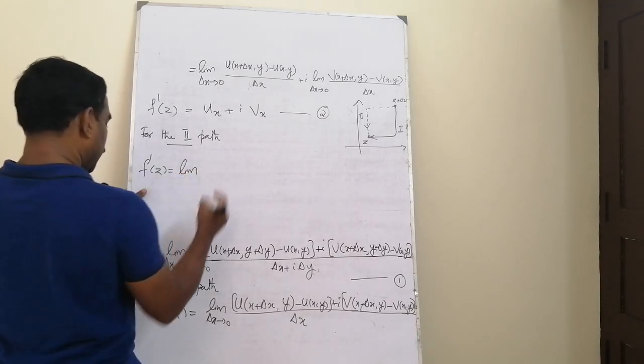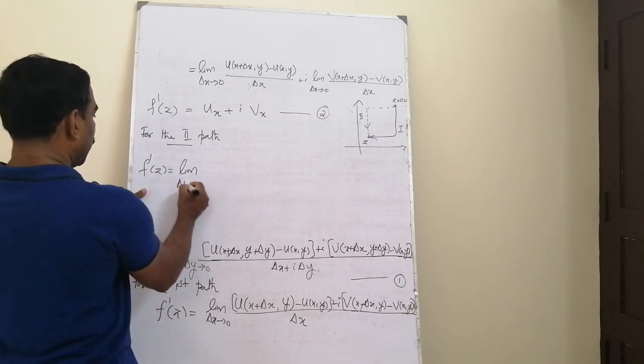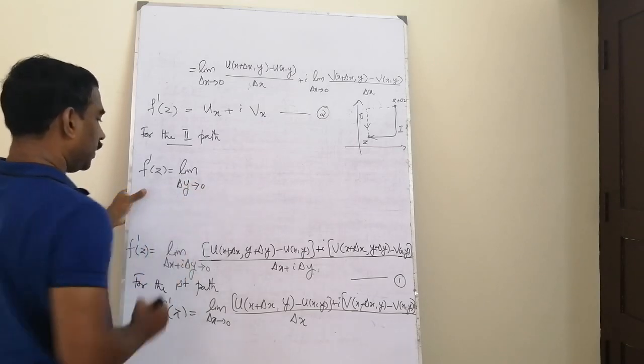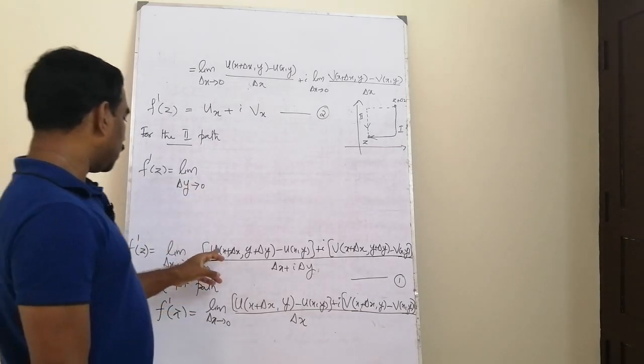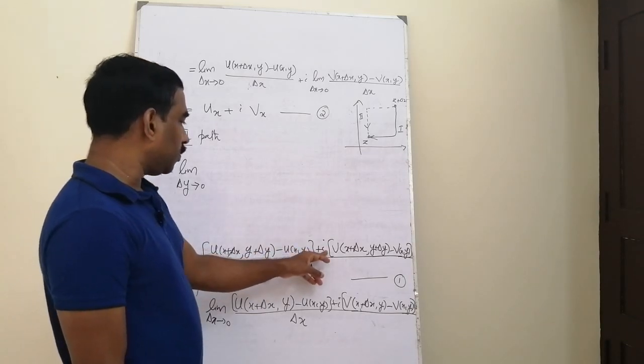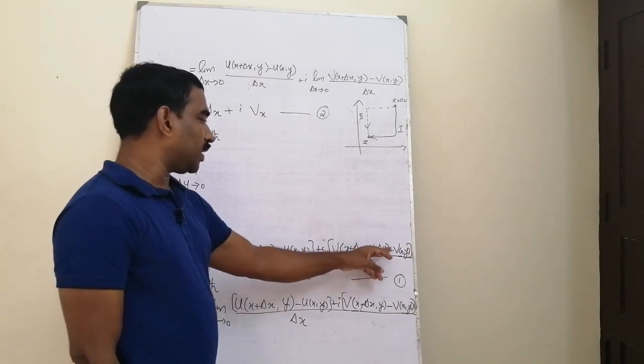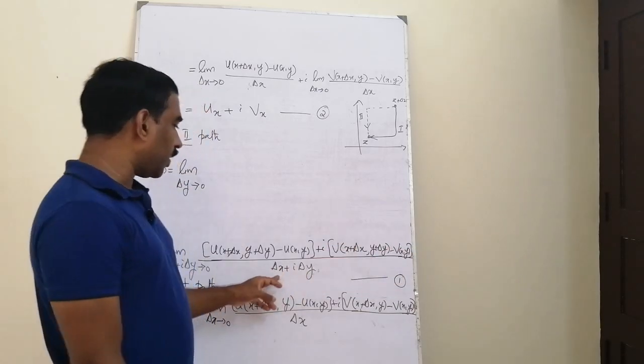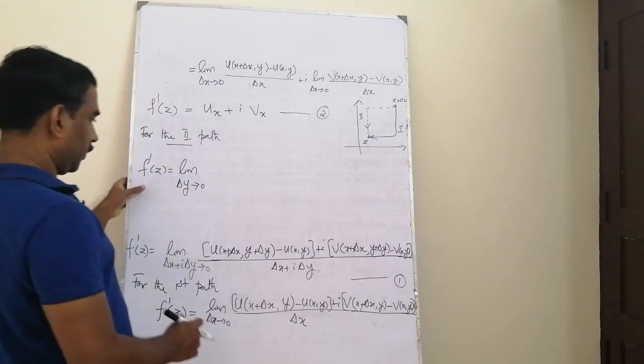So this is limit as i delta y tends to 0, or delta y tends to 0, of u of x comma y plus delta y minus u of x y plus i into v of x comma y plus delta y minus v of x y, the whole divided by i delta y.